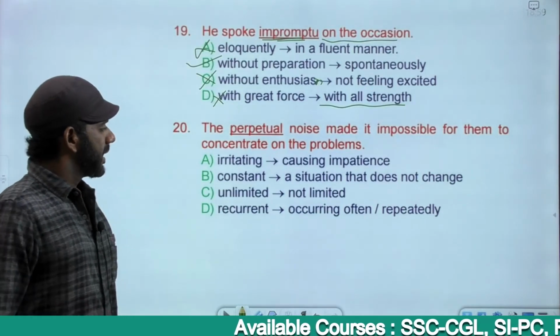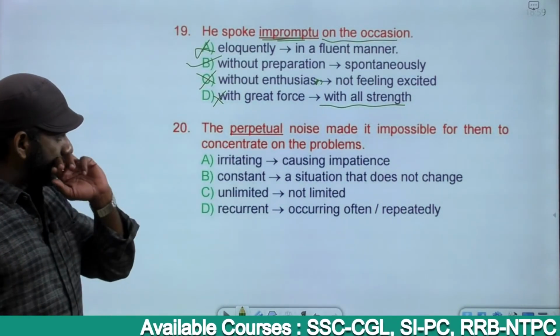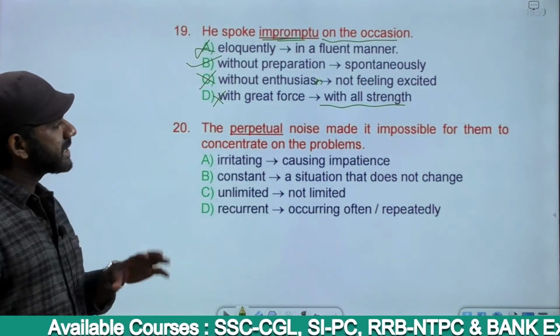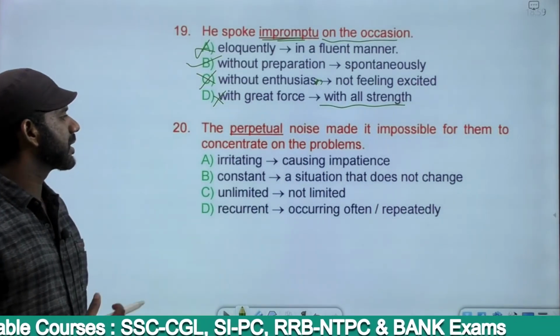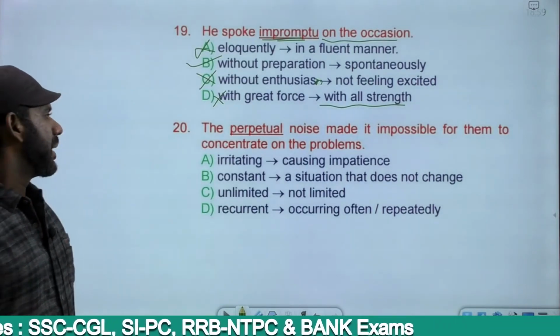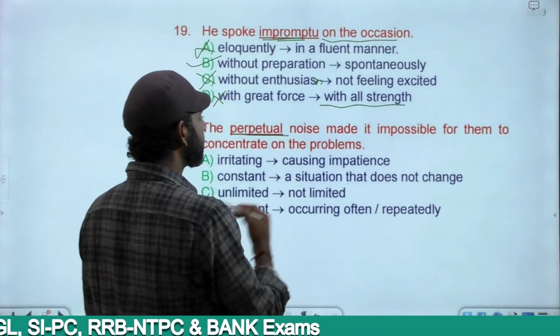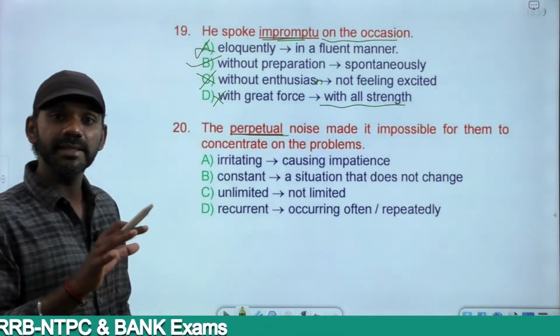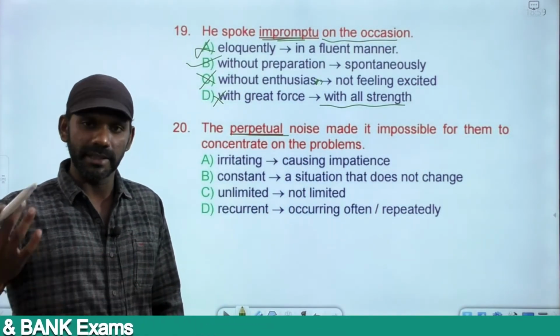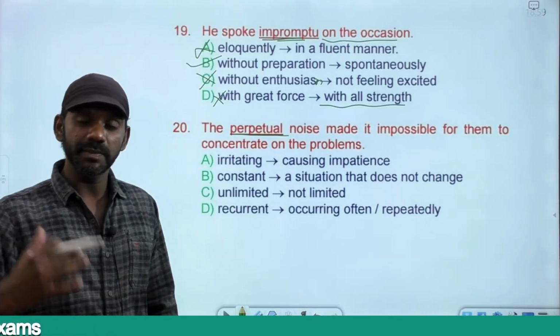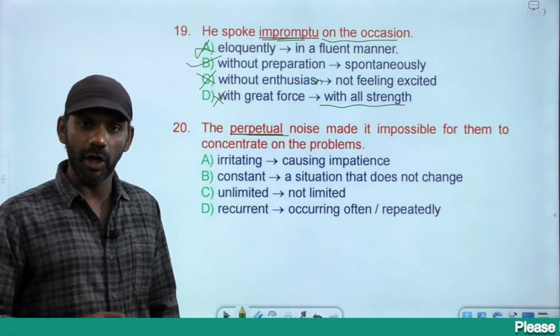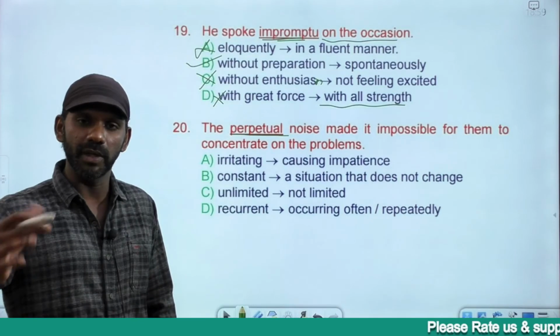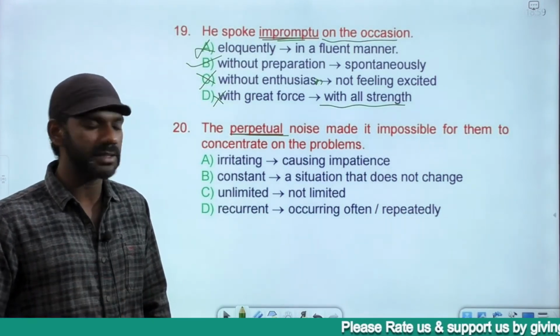The next one. The perpetual noise made it impossible for them to concentrate on the problems. Perpetual noise means something that continues, something that doesn't stop, right? Something that keeps prolonging, something that keeps going on without a stop is perpetual, constant, without a halt or pause.